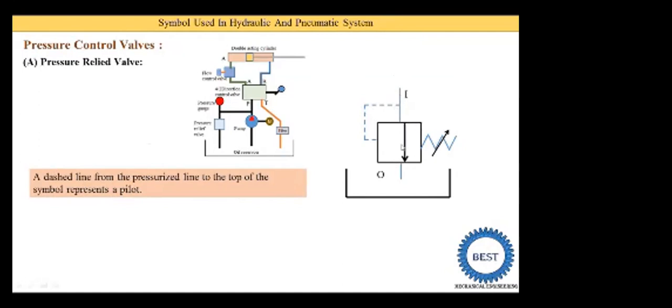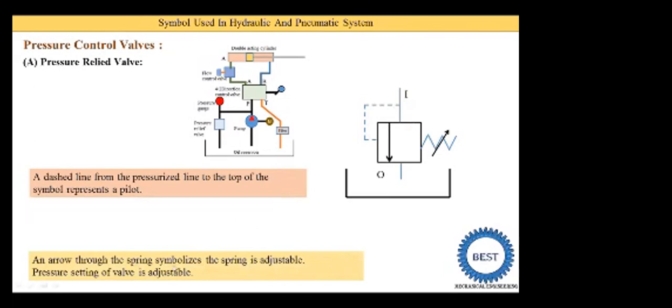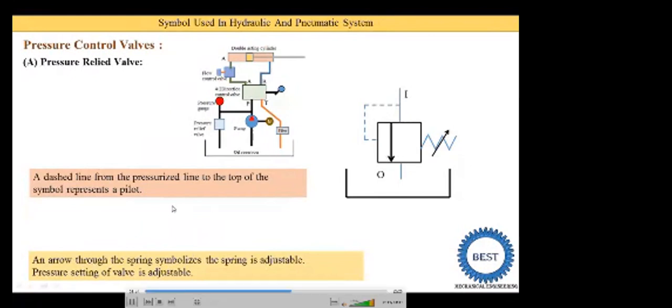Naturally, when this arrow is not in this line, meaning not in alignment, at that time the valve is closed, and the valve is closed due to the spring pressure. According to the requirement of pressure we adjust the tension of the spring, and we are able to adjust the pressure inside the cylinder. The arrow through the spring symbolizes that the spring is adjustable; this arrow at 45 degrees indicates the spring is adjustable. When we adjust the spring, its tension is changed, and according to this tension we adjust the arrow position, and the pressure setting of the valve is adjustable.